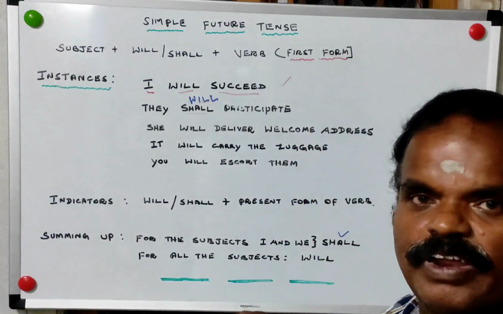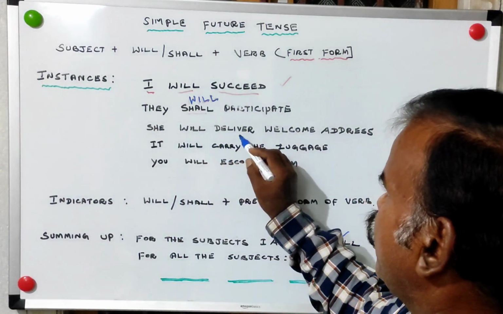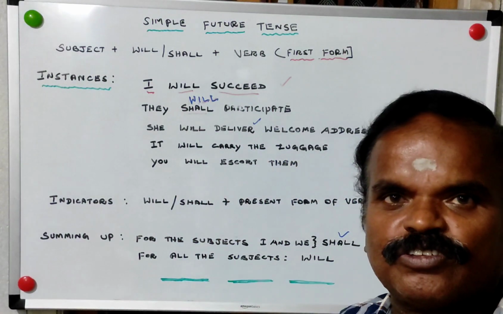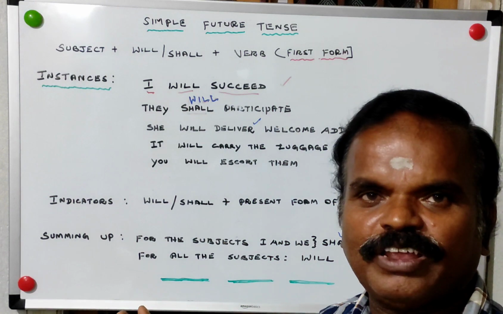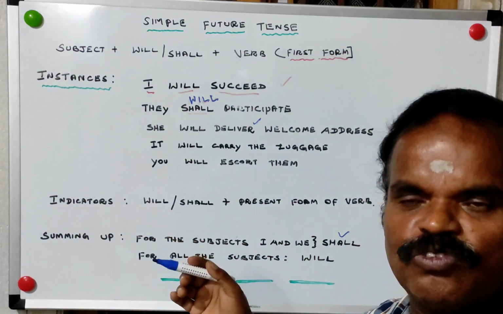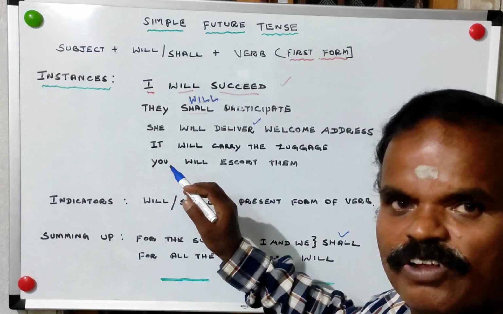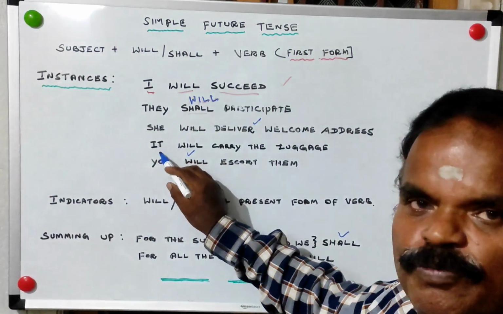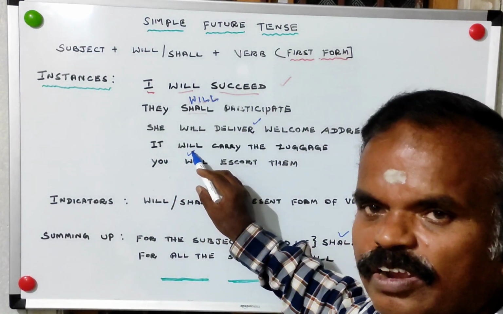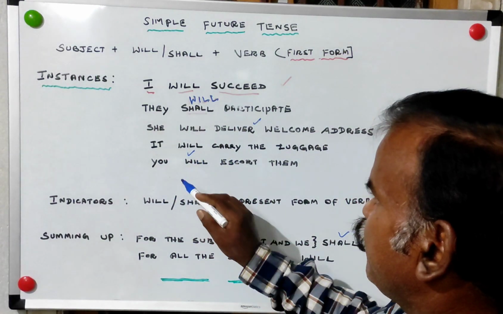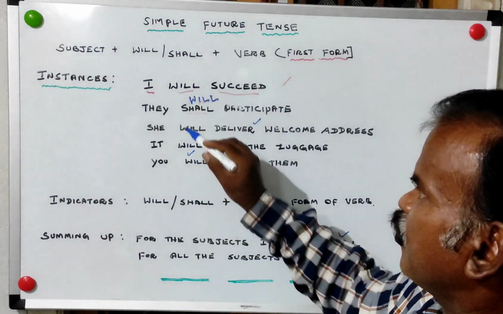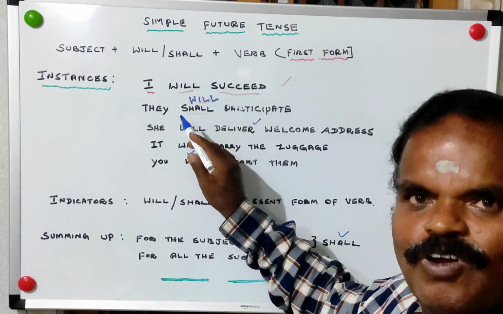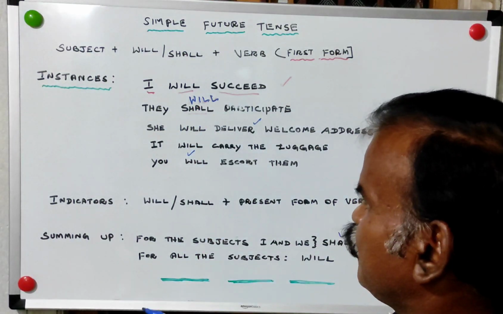She will deliver welcome address. She will deliver. Correct answer. It will carry the luggage. Sometimes donkeys, sometimes camels, even horses are used to carry the luggage. It will carry the luggage. So the correct answer: we find subject, will, plus present form of verb. You will escort them. So all five instances are on the blackboard.